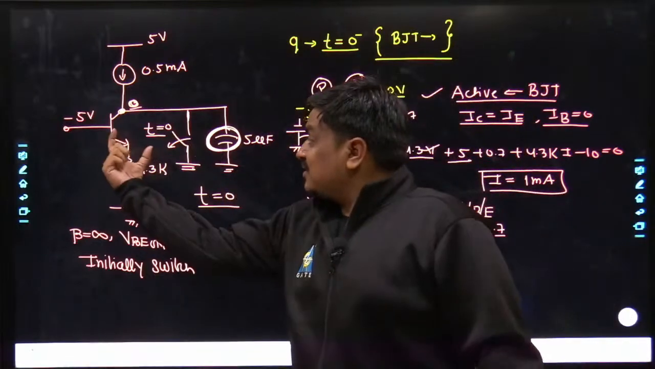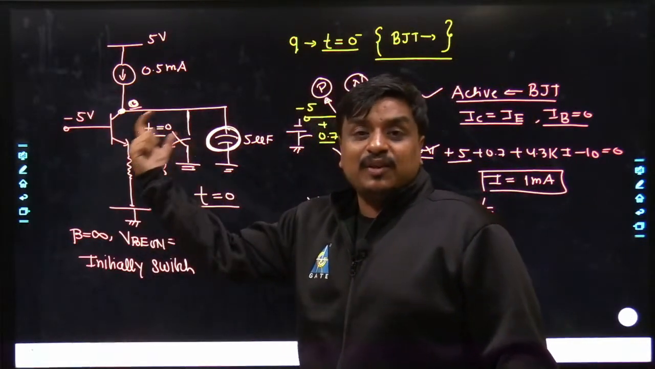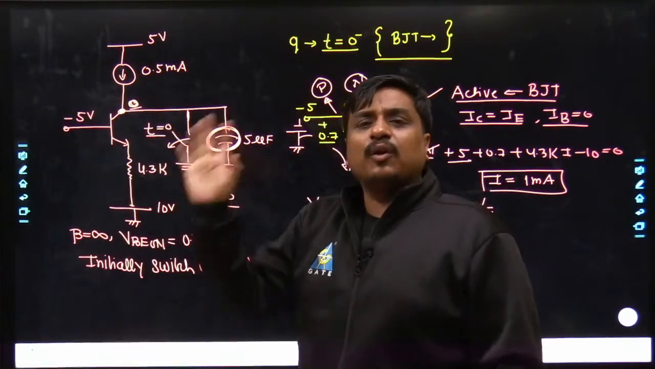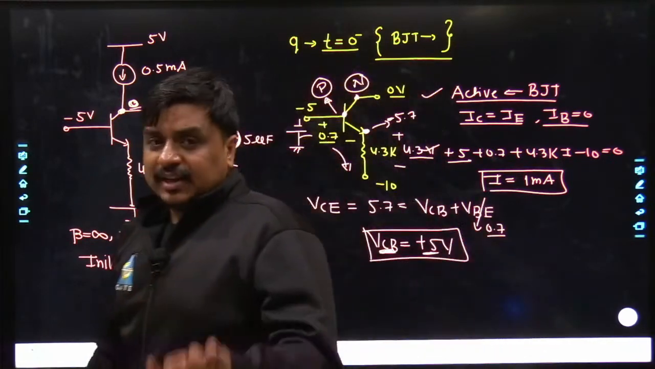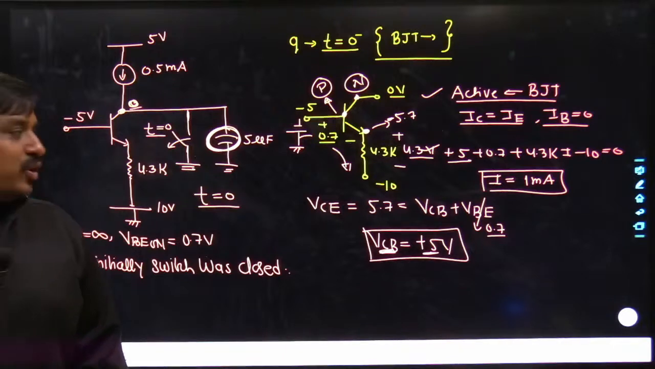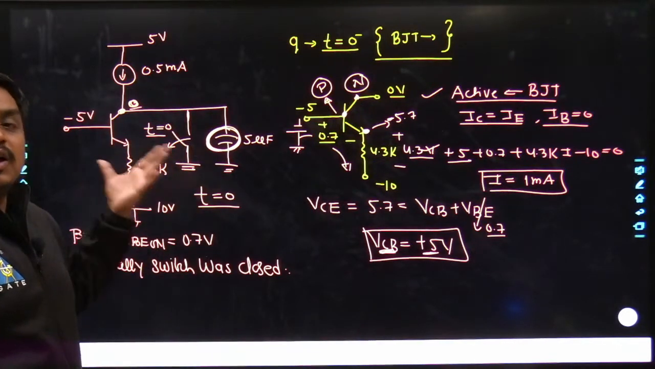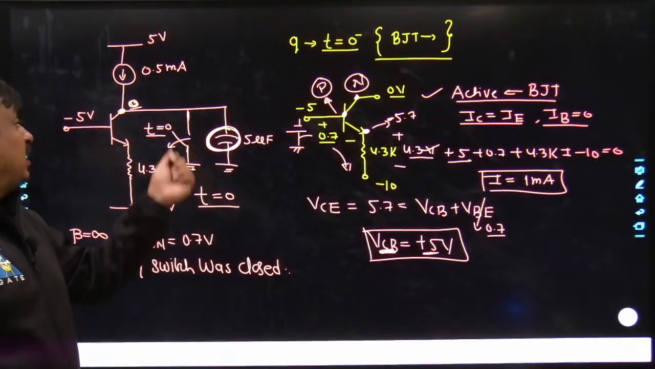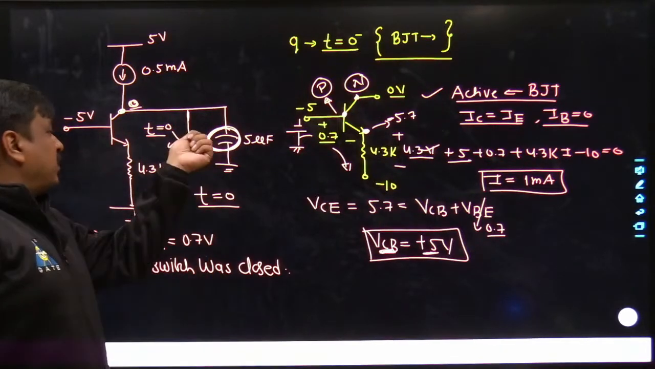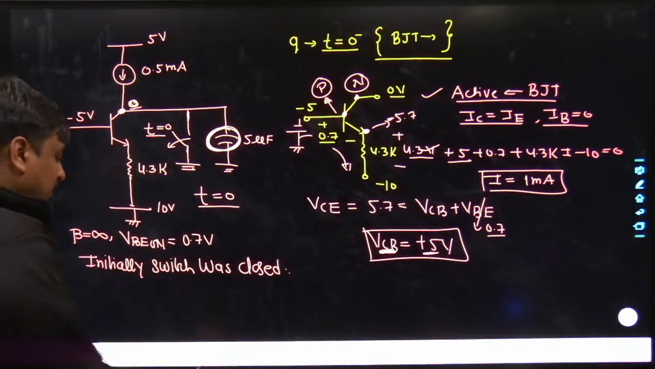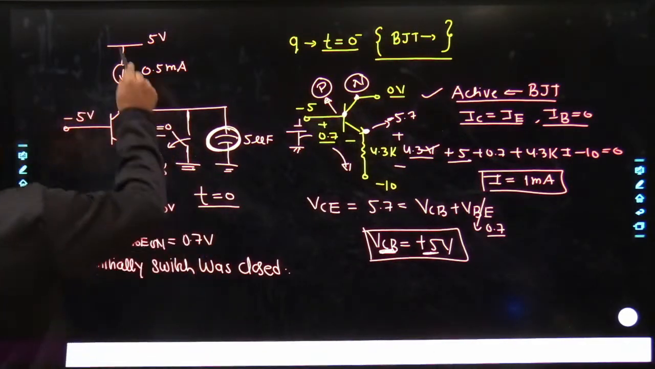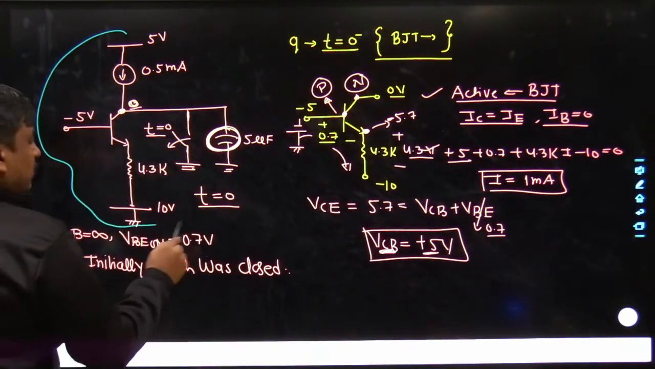Why? Because still VBE is on, and as VBE is on, by default you can have only two situations. First is active and the second is saturation. So I just wanted to know after how much time this circuit will go into the saturation region after switching off, or after opening this switch. After opening this switch, how much time will it take? I wanted to ask you guys.